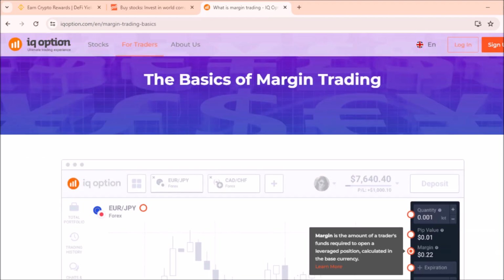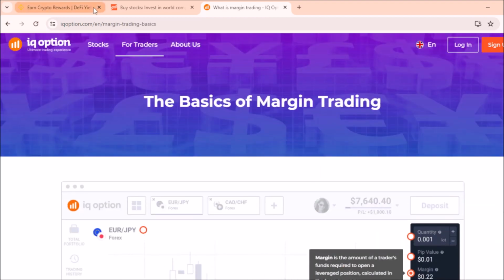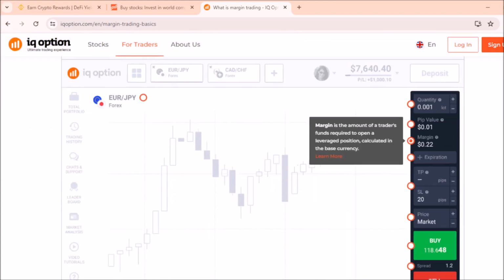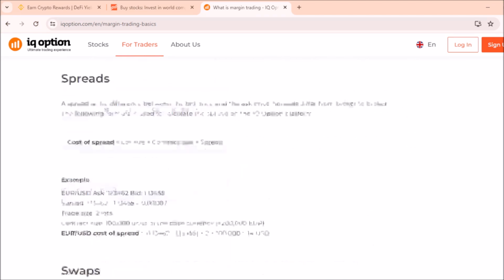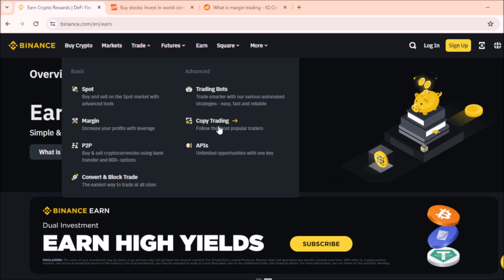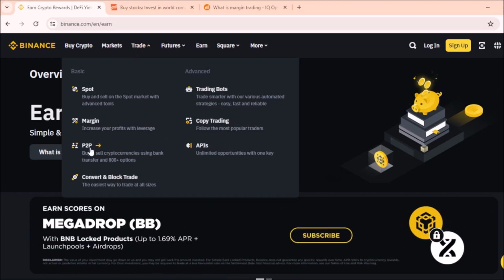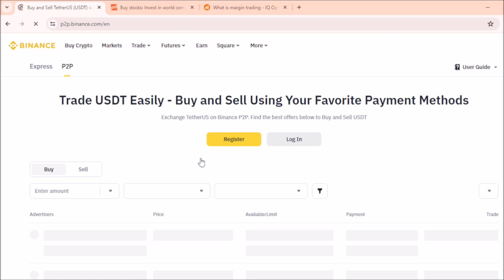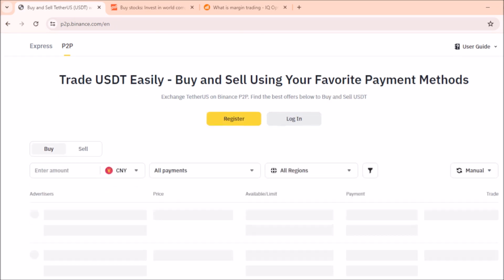Overall, Binance, Libertex, and IQ Option are reputable platforms that cater to traders of all experience levels, providing access to diverse financial markets and offering essential tools and resources to support informed trading decisions. However, it's essential to conduct thorough research and practice risk management when trading on any platform.